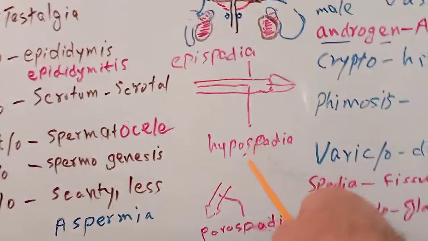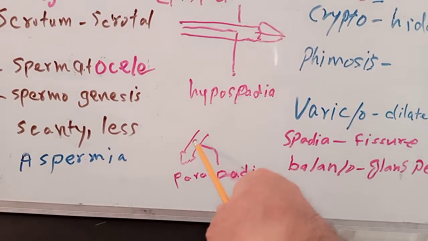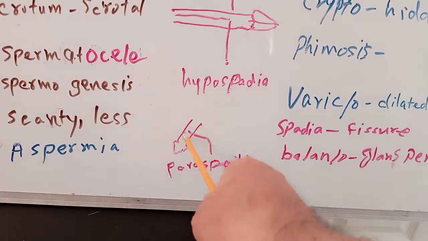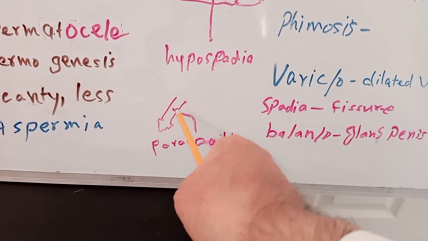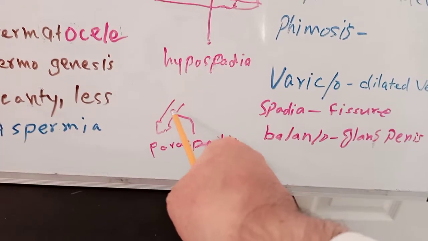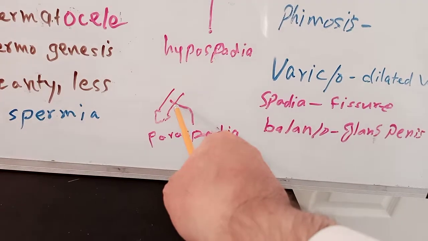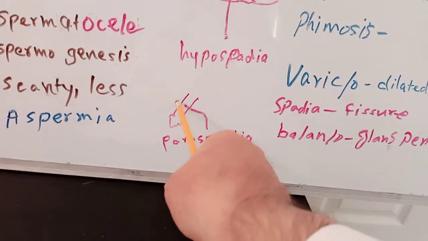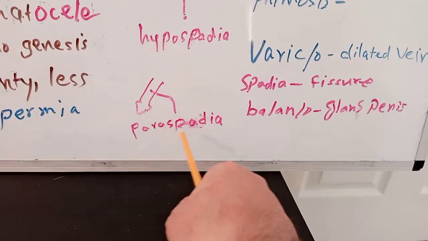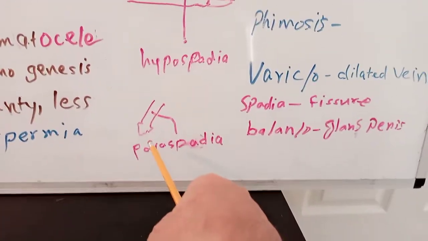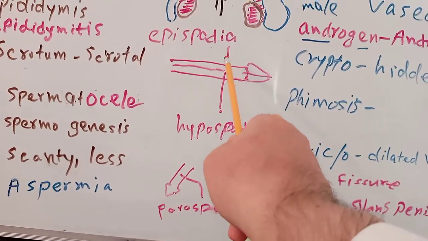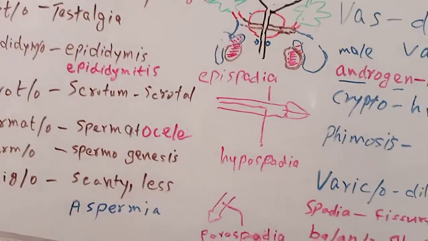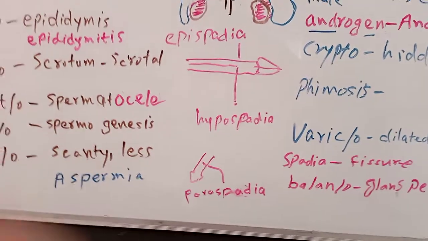The third possibility is that the urethra stops its development and does not complete up to the tip of the penis. The fissure is made on the side of the penis, and when the child pees, the urine goes to that side. If the fissure is on this side, the urine will go this side; if it is on the other side, it will go that side. This is known as paraspadia. Para means beside or on the side. So paraspadia is on the side, hypospadia is on the under surface, and epispadia is on the upper surface. These are the congenital abnormalities of the urethra.